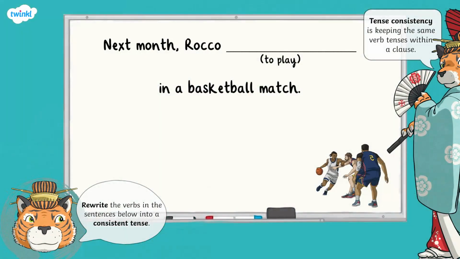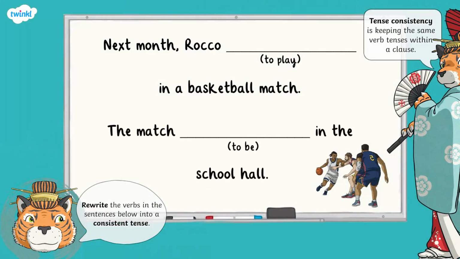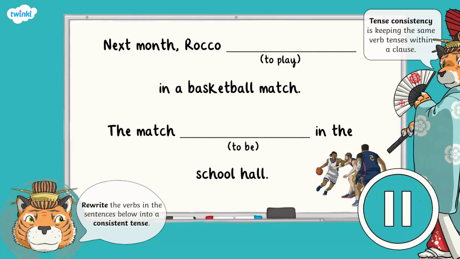For our final question, you are being asked to rewrite the verbs in the sentences to make the tense consistent. Next month, Rocco in a basketball match. The match in the school hall. You may wish to write your answer down on a whiteboard or a piece of paper, or you may just wish to say your answer out loud. Pause your video now and hit play when you are ready.